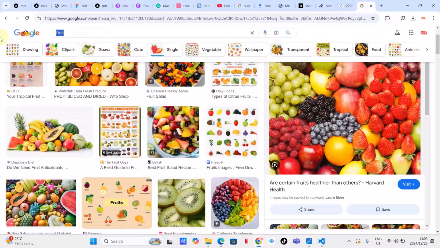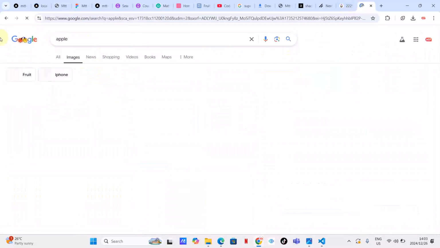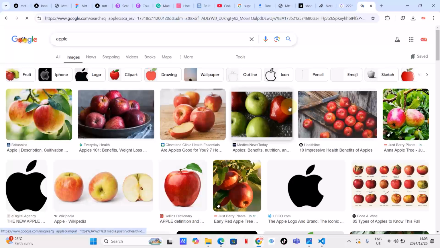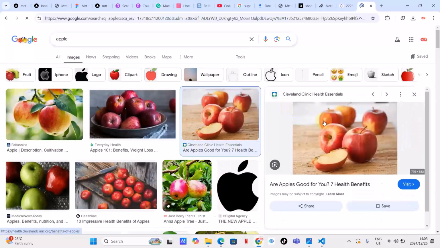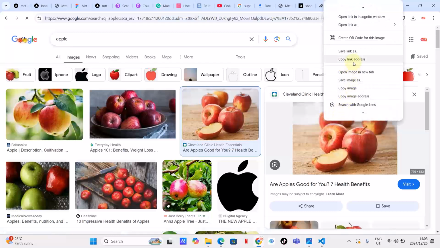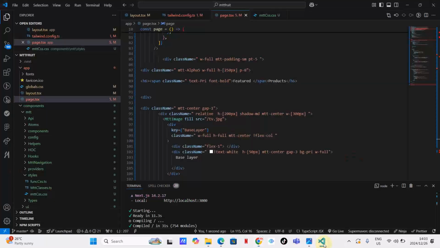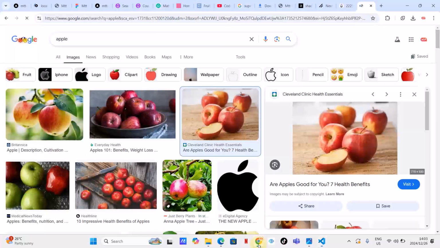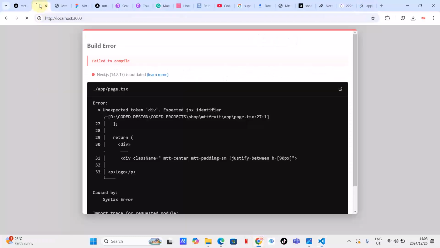Let's just type April here. Okay, April. Let me just take this. Okay, let's see if I can use this URL. Is Next.js going to allow me to copy the image address? Is Next.js going to allow me to do that? Because before it allowed me to do that. Okay, it didn't ask me a lot of things. So let's go back and see.